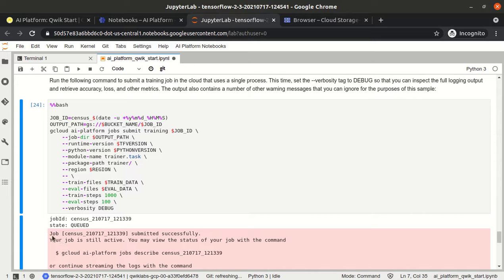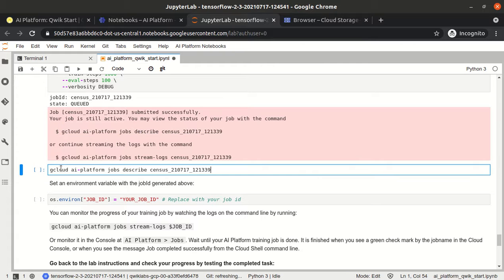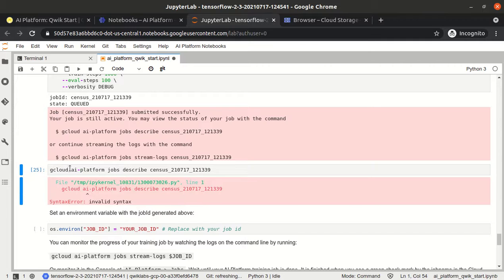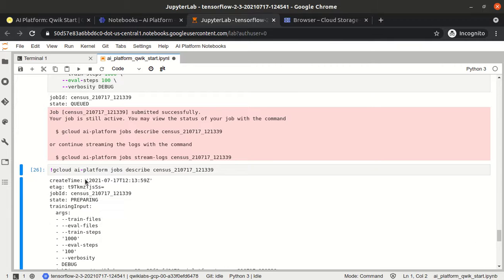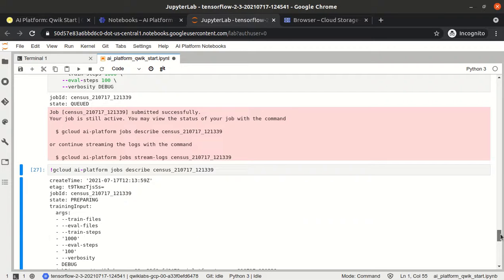Yeah, you could see this job is submitted and it is queued. They told us that we can check the status using this command, so let's check the status. Okay, so this is the status of the job. Its state is preparing, it is still running.